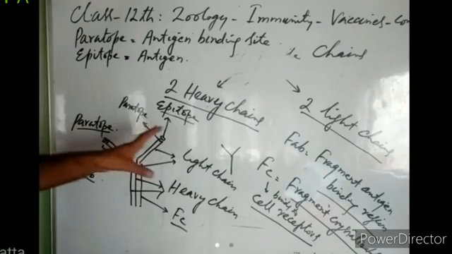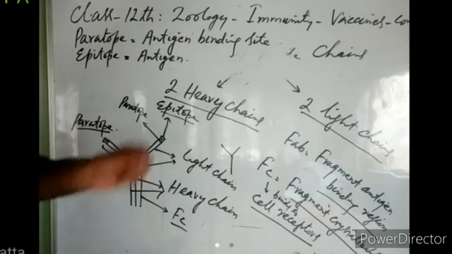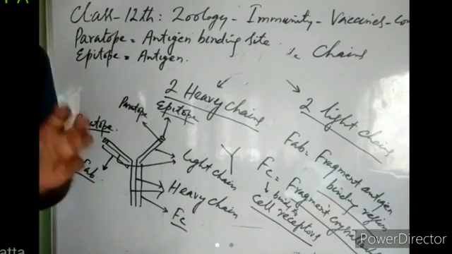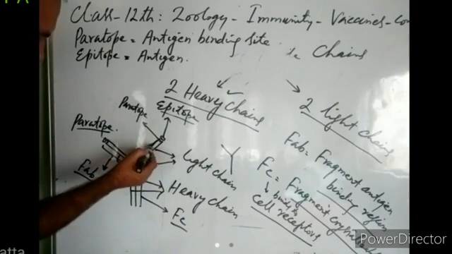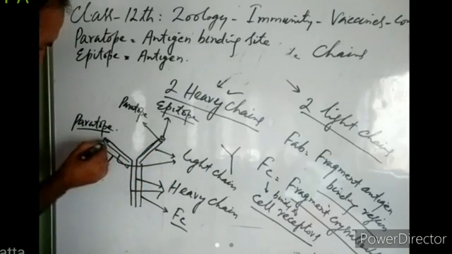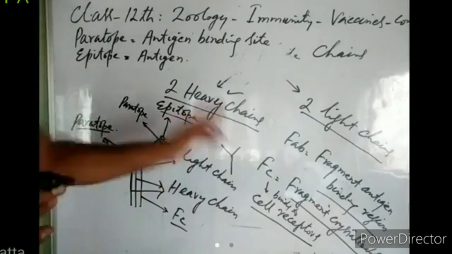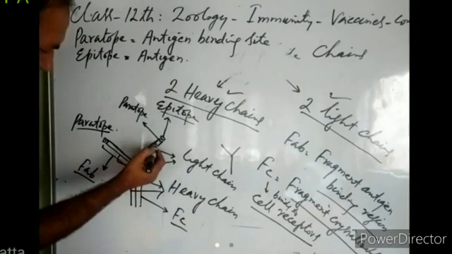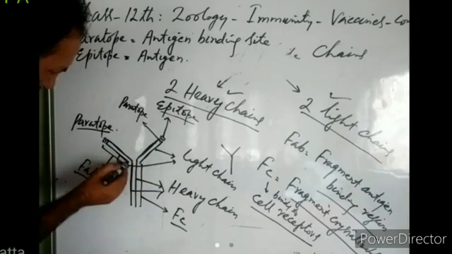So this is the structure of an antibody. Now you know antibodies are defensive proteins. These defensive proteins are formed of four polypeptide chains. Out of four polypeptide chains, two are heavy chains or long chains. This is a heavy chain. This is a heavy chain. These heavy chains are long chains and they are bent to form a Y-shaped structure, right? Then there are two light chains. This is one light chain. This is another light chain, right?